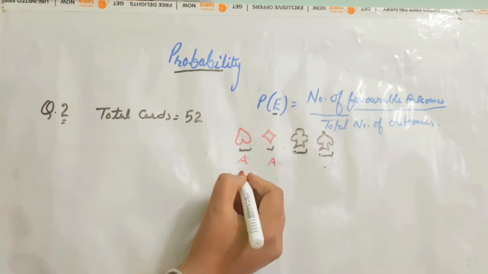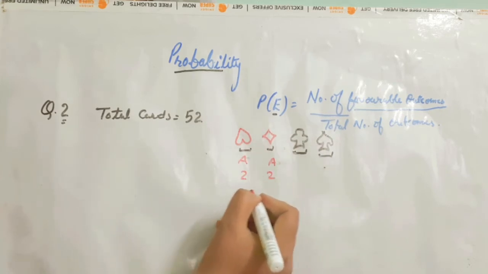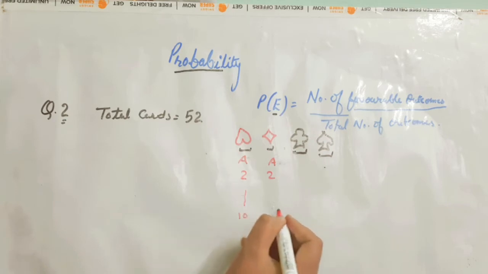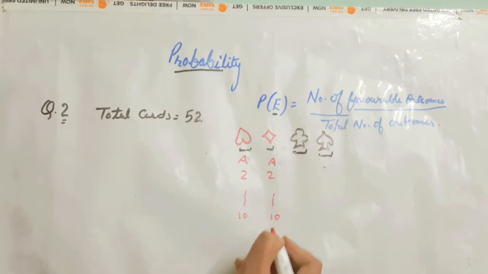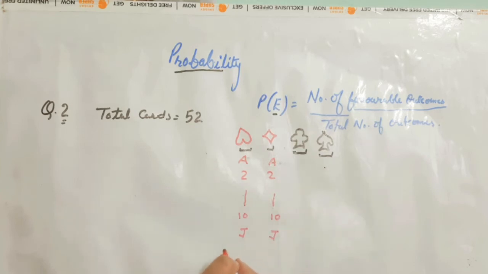and after that we have counting from 2 to 10. And for 11 we have to write J, it is called jack. For 12 we have to write Q, it is called queen. And for 13 we have to write K, it is called king. Same in black color.